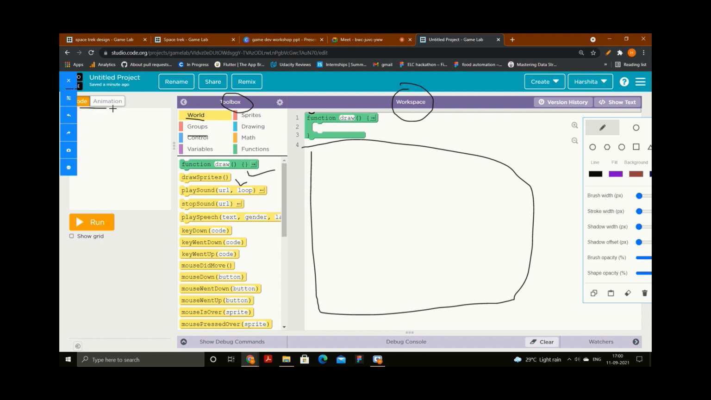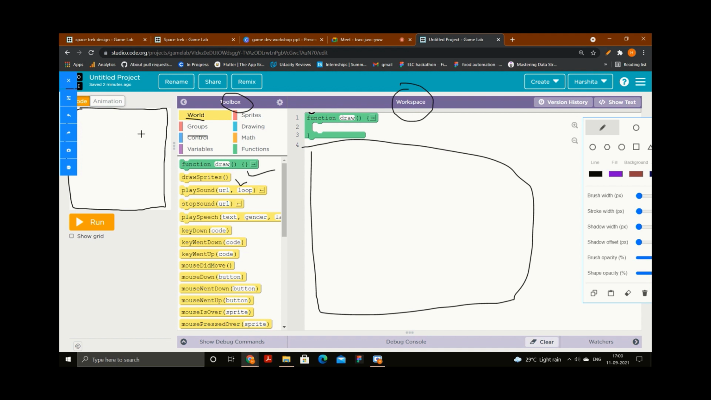Now you can see there is a very small white square on the left side. This is your output screen. Whatever code you write on the right side, your output will be visible in this part.